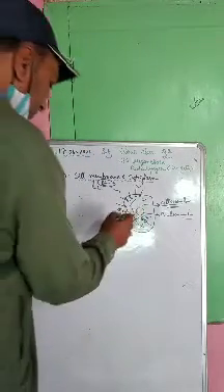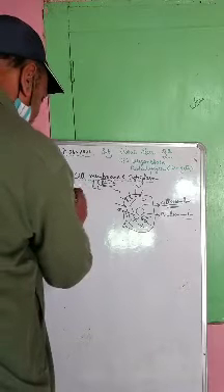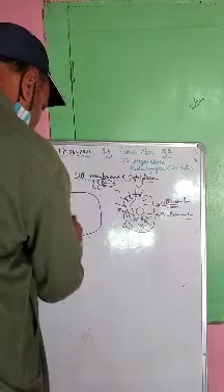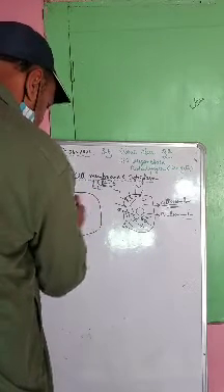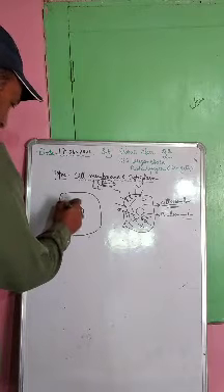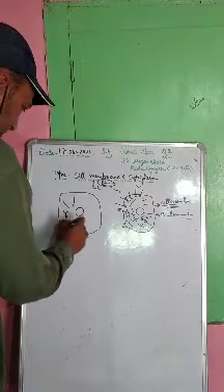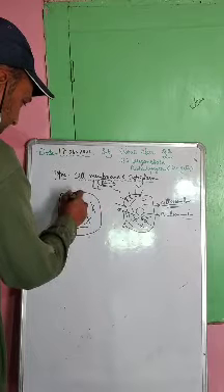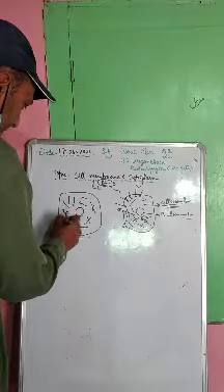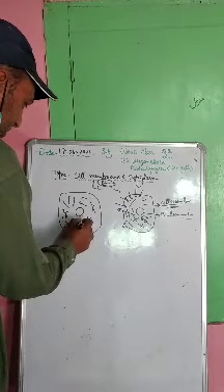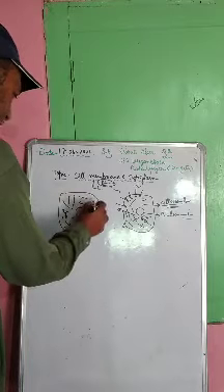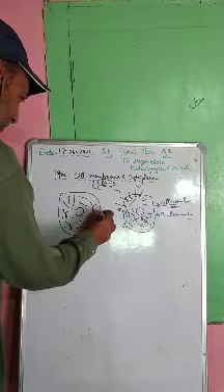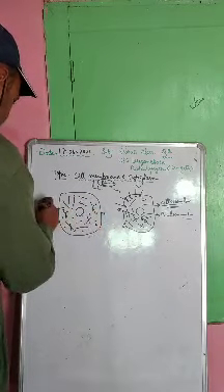For example, if I draw another diagram here, this is again cell, this is nucleus. Now see, here I am drawing these microtubules, microfilaments, and these biochemicals which are scattered all through this cytoplasm. Then this cell membrane, this is cytoplasm.